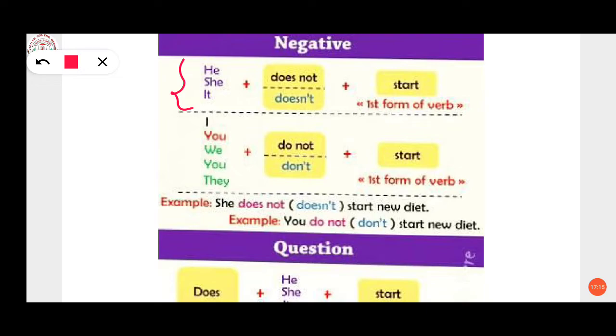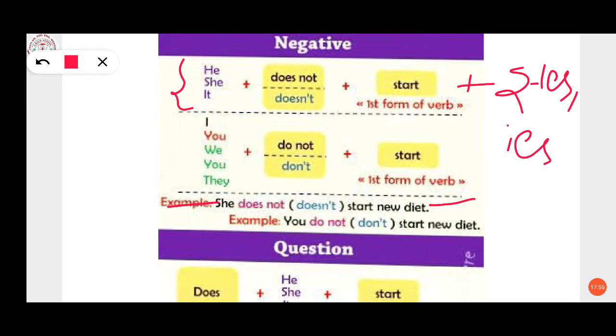Here it is changed, we don't have to add any kind of s or es or ies with the verb. Why? Because in positive sentence we were adding s, es or ies with the first form of verb, but here it is not like that. Simply we have to make a sentence. Here you can see the example of the first one: she doesn't start new diet.